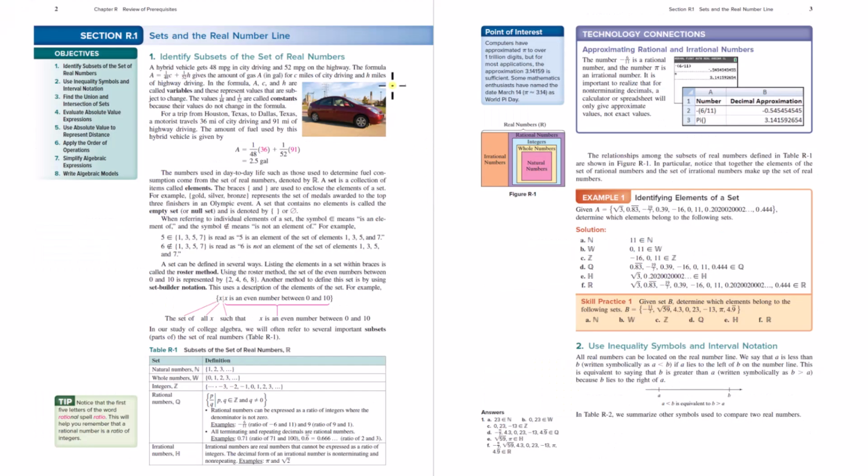So one of the things that we're talking about in this section is the set of all real numbers, the real number line, and we want to analyze the set of all real numbers. What does that mean? How do you categorize different numbers within the set of all real numbers?